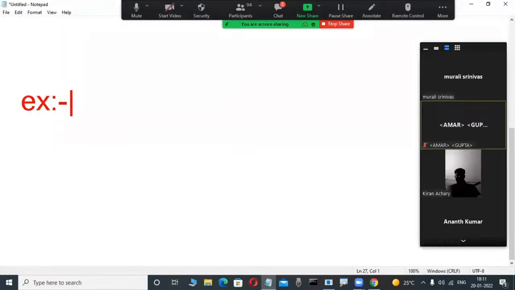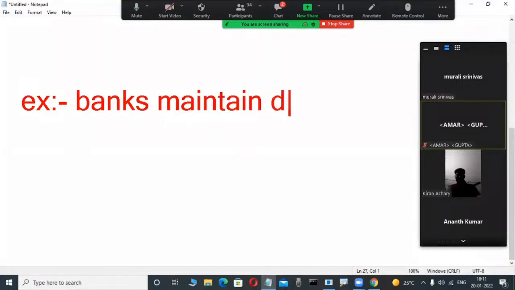So many applications are there. One of the applications I'm taking is a bank. Banks maintain databases. Observe it here. What is the purpose? They are maintaining a database for storing something. Suppose customers, account holders, deposit some amount. You are also depositing some amount. Your details, your name, address, phone number, balance, and account number, are important to store permanently. That's why when account holders or customers deposit some amount, those details they want to store permanently.